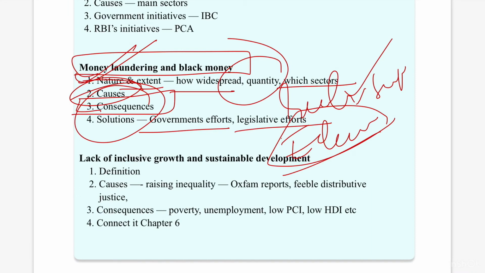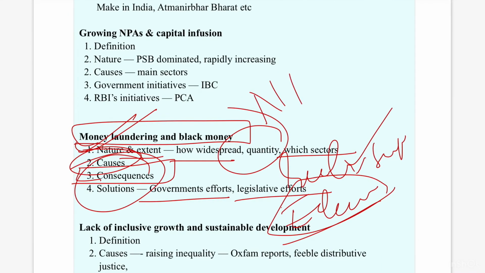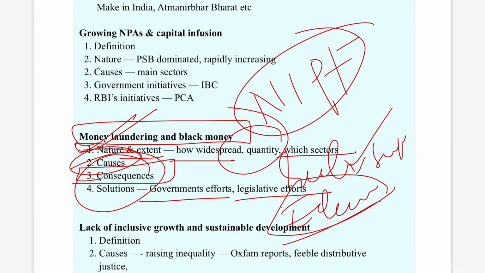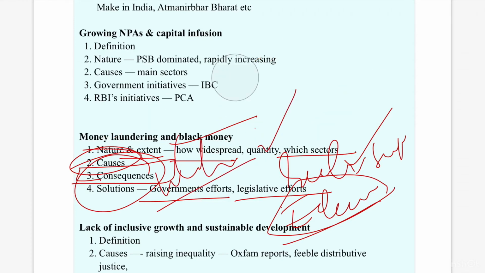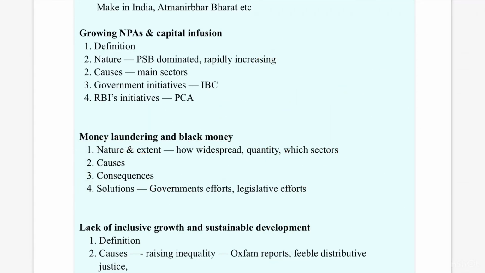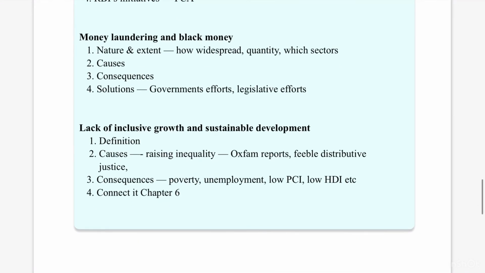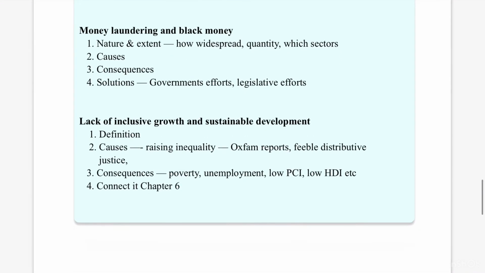For this one you can refer to the National Institute of Public Finance and Policy, which has released a paper as far as money laundering and black money are concerned, and also the government has released a white paper on money laundering and black money. These things you can refer to, so that you will have a broad idea about this particular aspect.